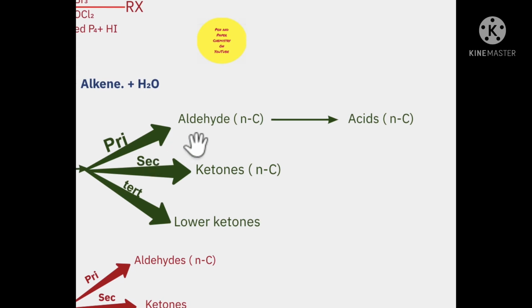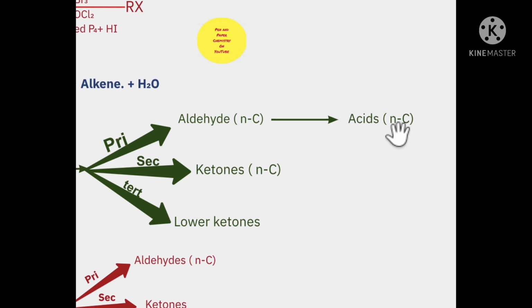Primary alcohols get converted to aldehydes containing the same number of carbon atoms. And on further treatment and on continuing the contact with the strong oxidizing agents, it gets converted into acids, again having the same number of carbon atoms. Why am I stressing on the word same again and again? You must be wanting to know, what do we mean by this N carbon?